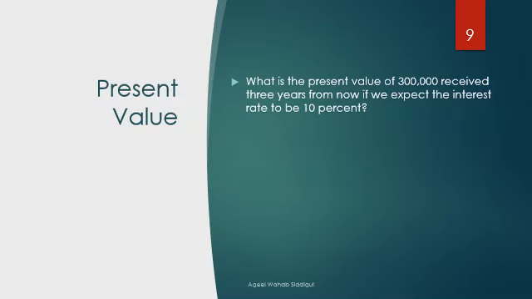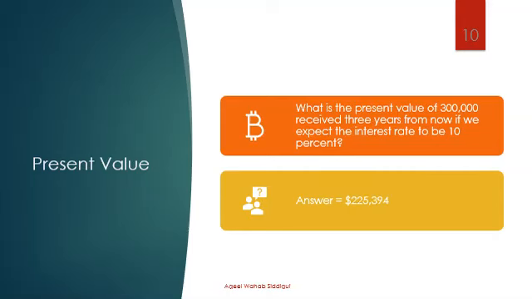For instance, what is the present value of rupees 300,000 received 3 years from now if we expect the internal rate to be 10%? So the answer is 225,394.